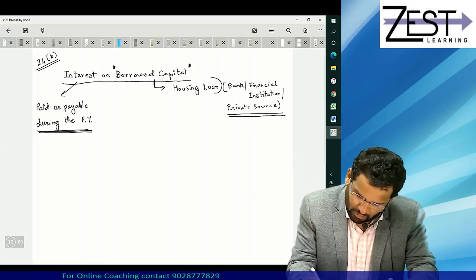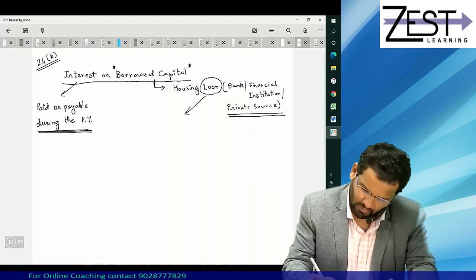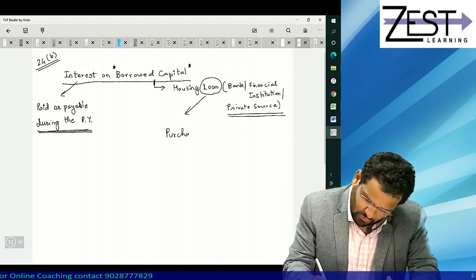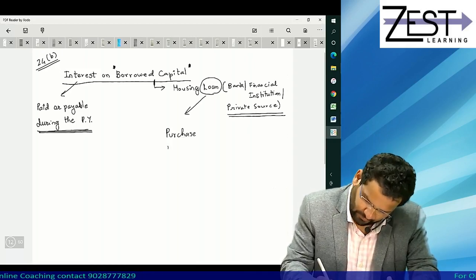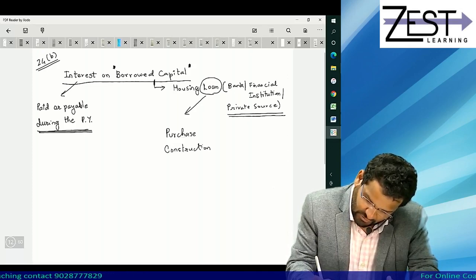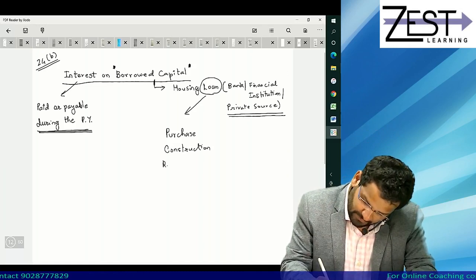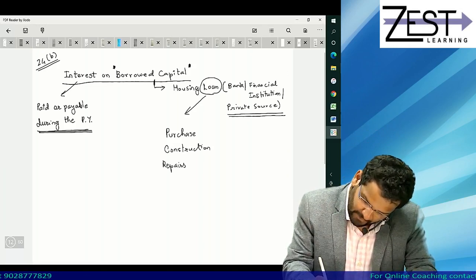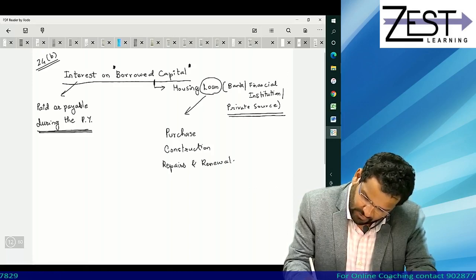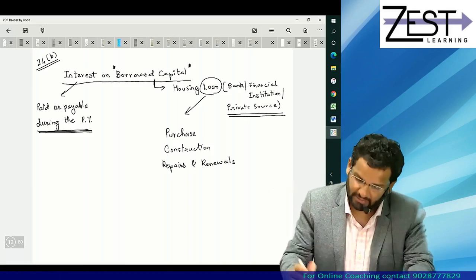Now when we talk about loan, the loan could be for purchase of property, it could be for construction of property, or it could be for repairs and renewals of property, including making furniture in the house or something like that.